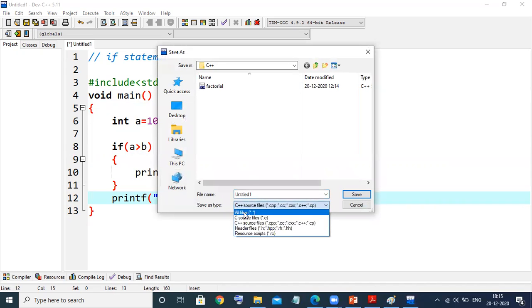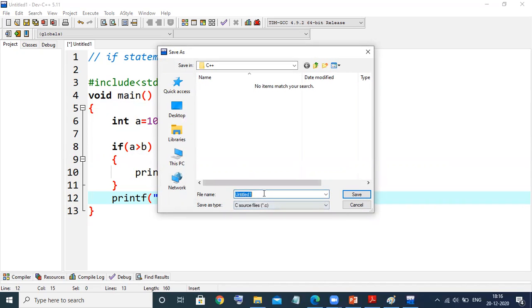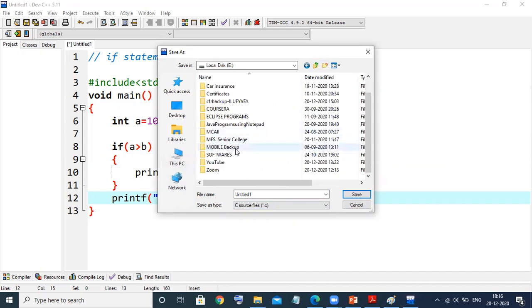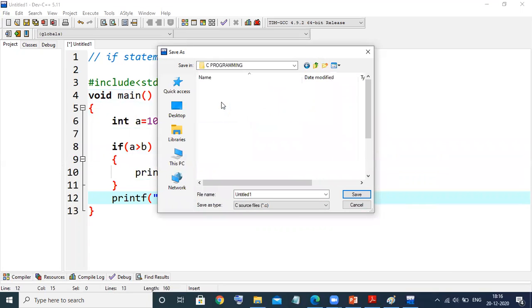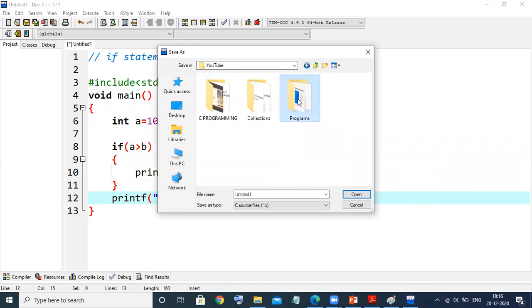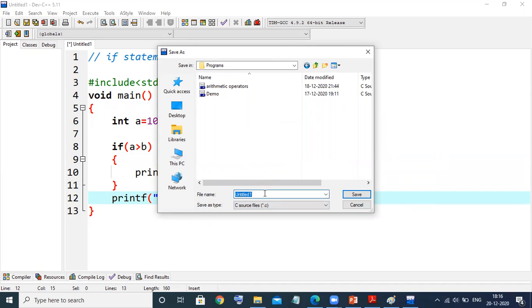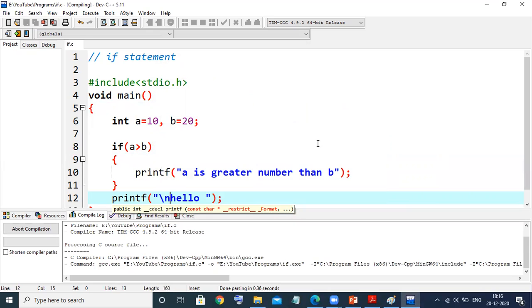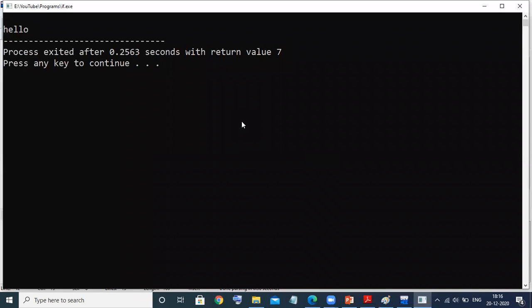I want to save this program. As we know, it's a C program, so I'm selecting C source file. And here I'll just select the folder, C programming programs. So here I will save it as if statement. Enter. I've saved this one. Now I am compiling and executing this one. See the answer, you're getting hello.